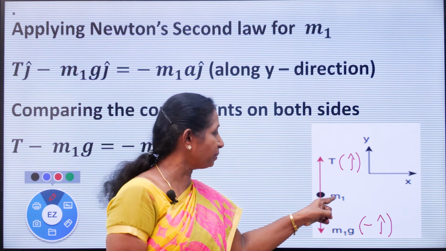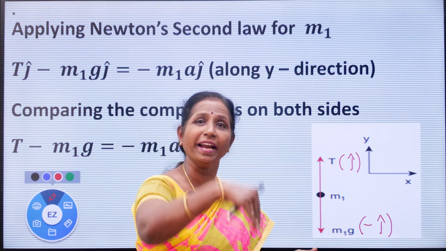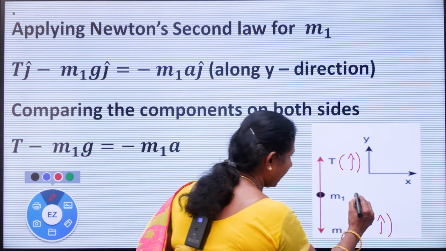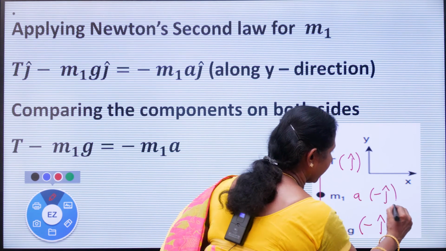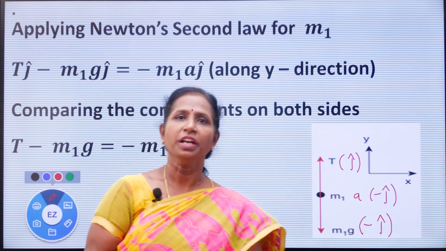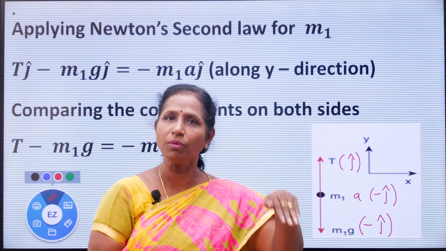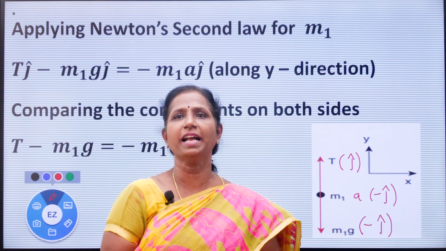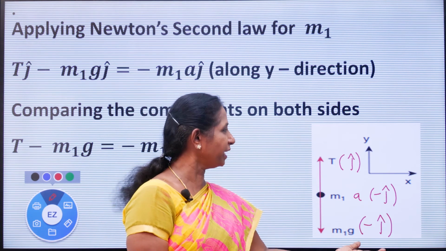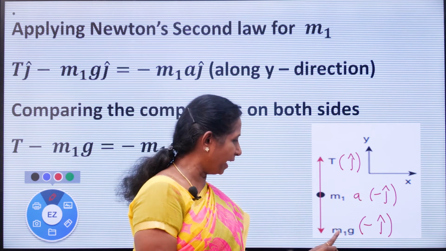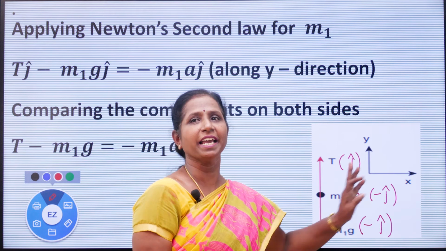In what direction is this acceleration acting? For the mass which is suspended, it acts along the y direction. The acceleration here acts along the negative y direction, therefore minus J cap. m1 is pulled down, it is suspended by a string. So this acceleration is acting in the downward direction, that is along the negative y direction, therefore m1a times minus J cap. Let's write the equation: T J cap minus m1g J cap equals minus m1a J cap. Clear?